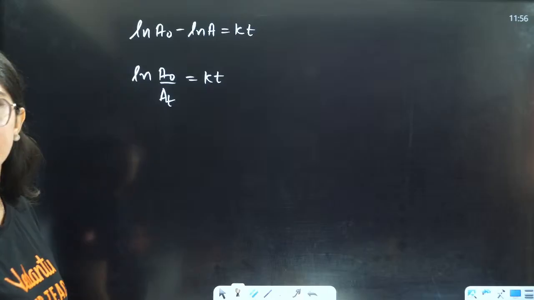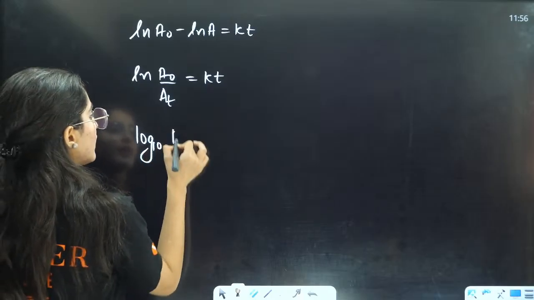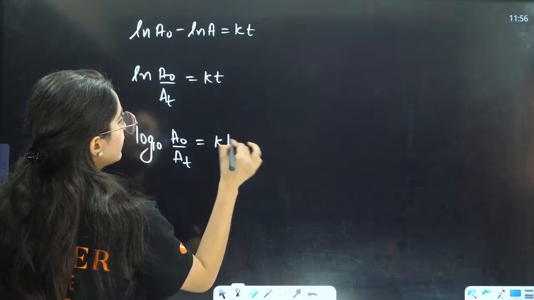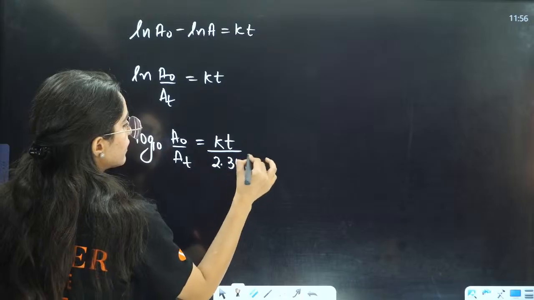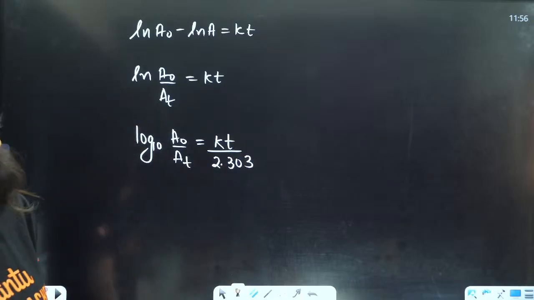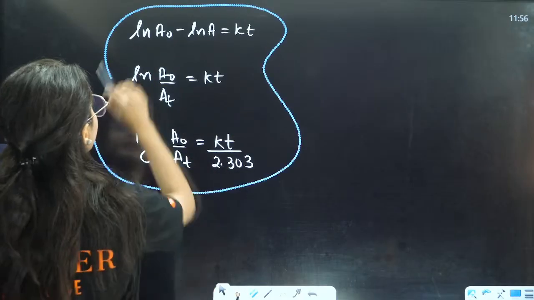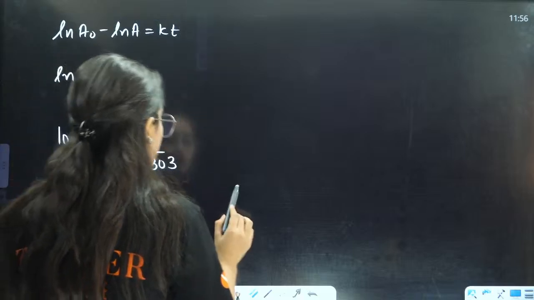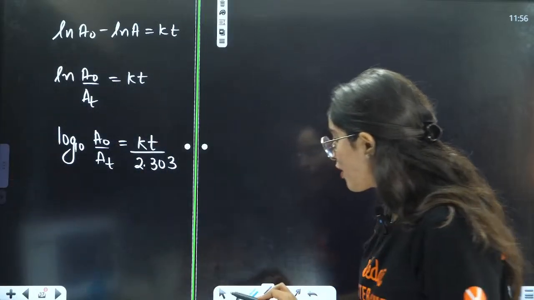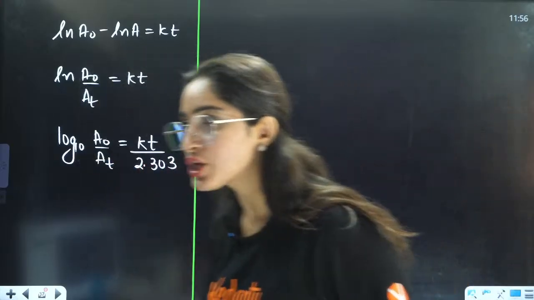The third way is writing it in the form of log base 10. So log base 10 A naught by At equals Kt by 2.303. That will be the third way of writing this equation. So in these three forms, you can see the equation of first order reaction.